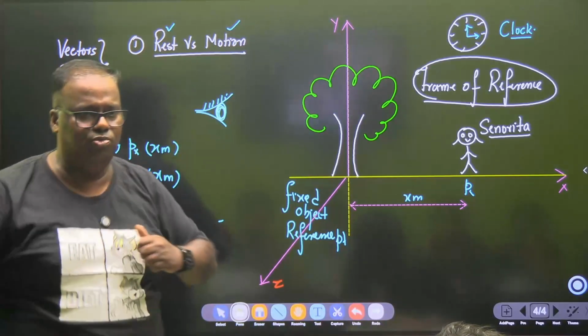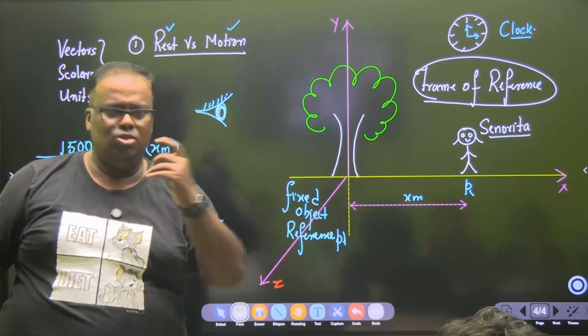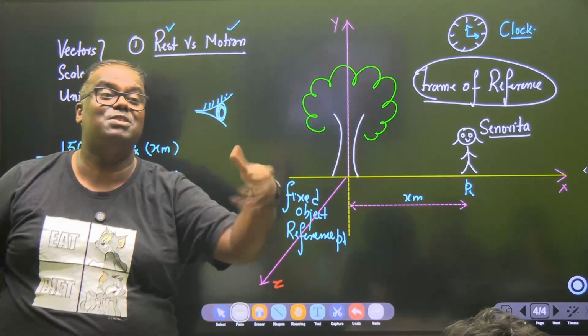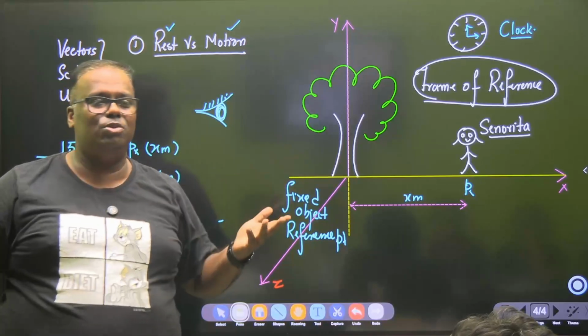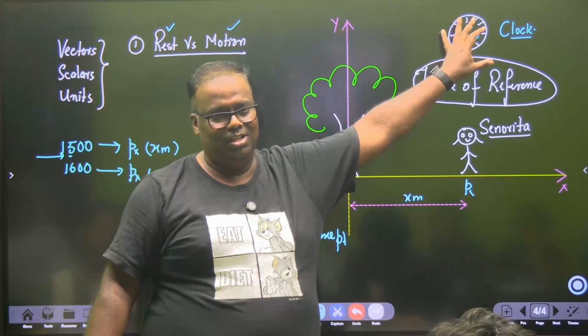Every time he moves, there will be some distance that we can record. You have learned a little bit about this chapter in school. What is speed? Distance upon time. We won't be able to tell his speed or anything unless we have the clock. We need the clock.